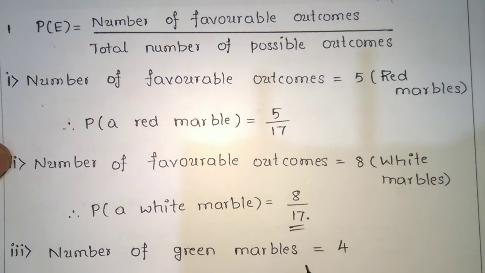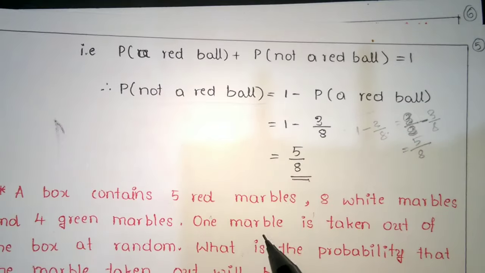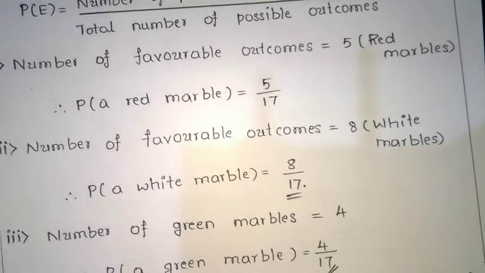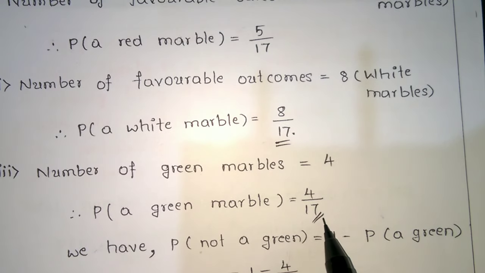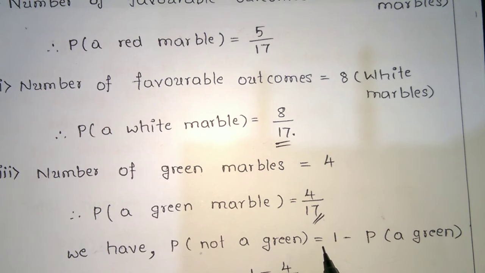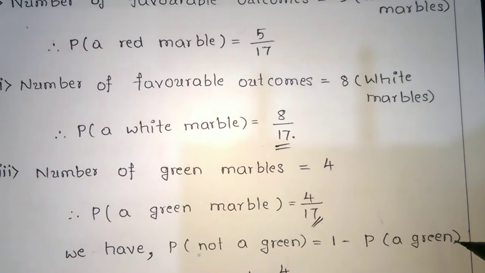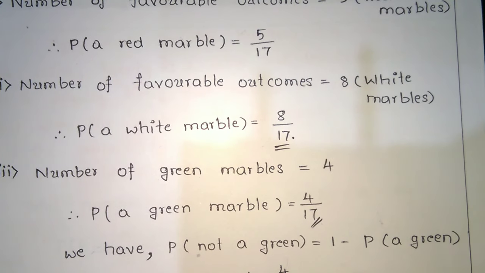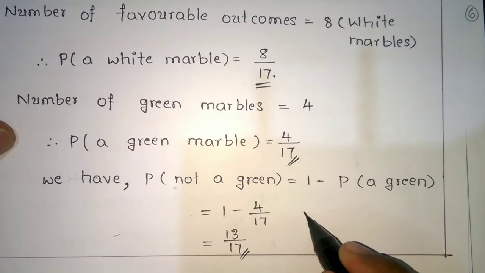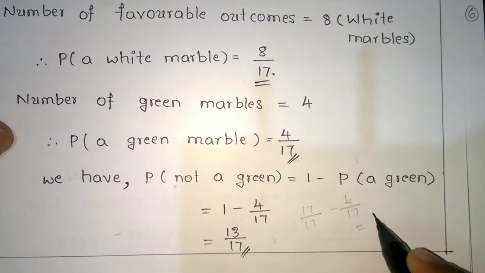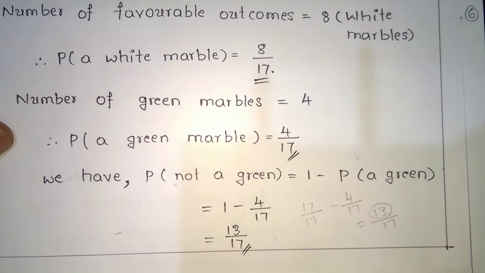You have a total of 4 green marbles, but they are asking for P of not green. P of a green marble is 4 by 17. From the complementary, P of not green is equal to 1 minus P of green, so 1 minus 4 by 17, which is 17 by 17 minus 4 by 17, and you get 13 by 17.